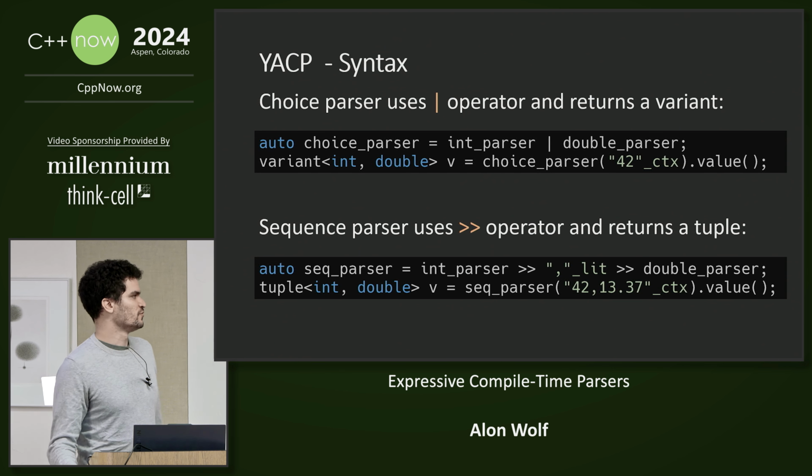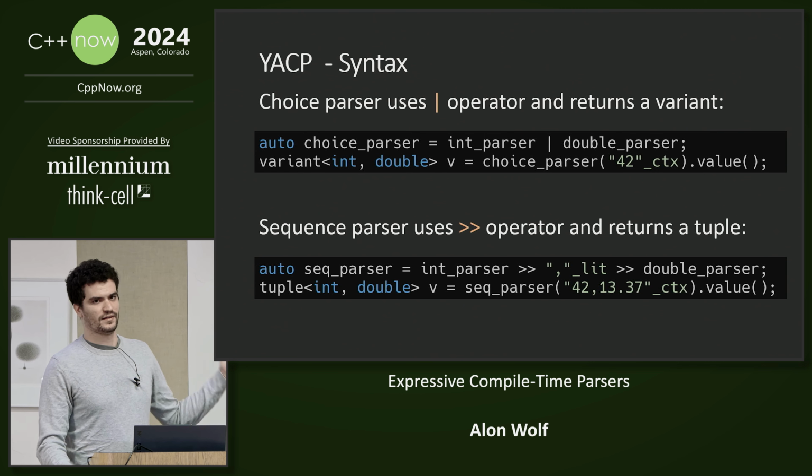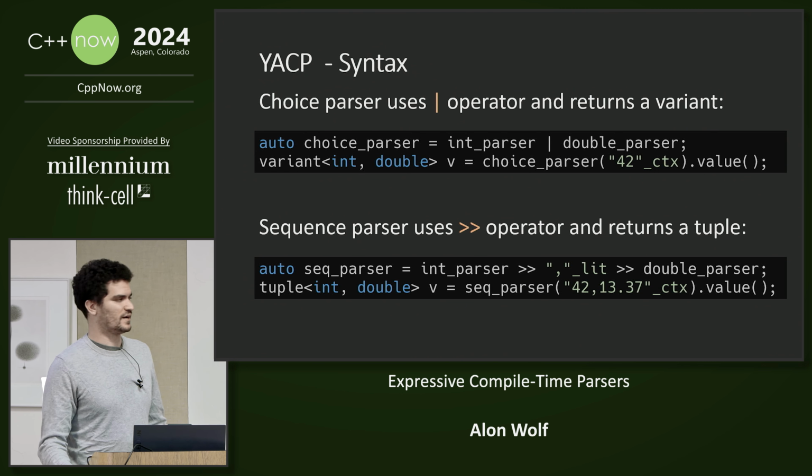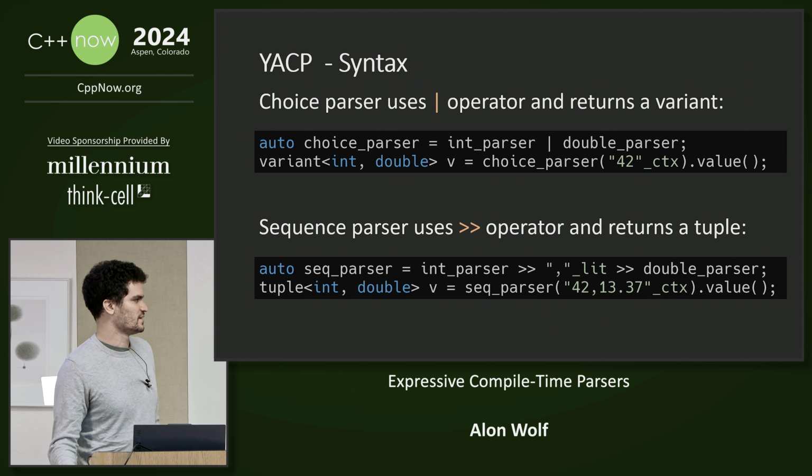Because we're about to implement some parsers with a parser combinator, let's go over the syntax. We can use the binary OR operator to create a choice parser. In this case, it will either parse an integer, and if it fails, it will try to parse a double. And this one returns a variant, in this case a variant of int or double.